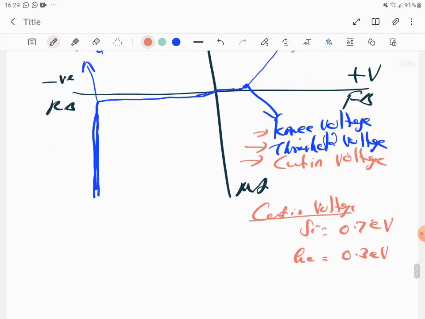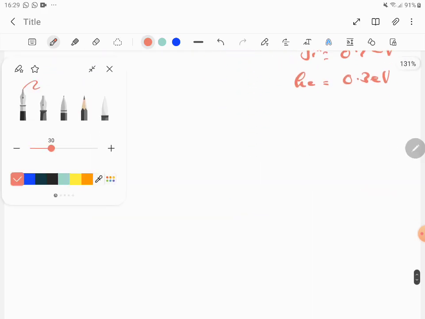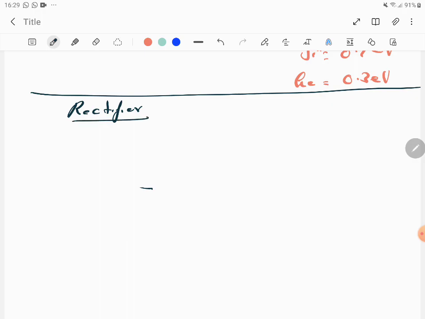Next is the rectifier. The lesson is going to complete. So next, what is the purpose of this? You should know what a rectifier is. Rectifiers are of two kinds: one is a half wave rectifier, the other is a full wave rectifier.